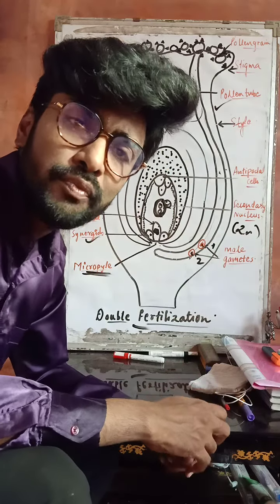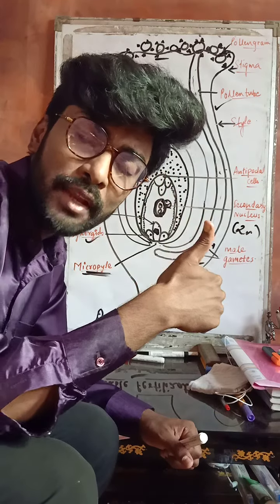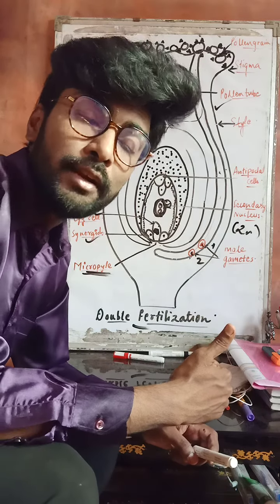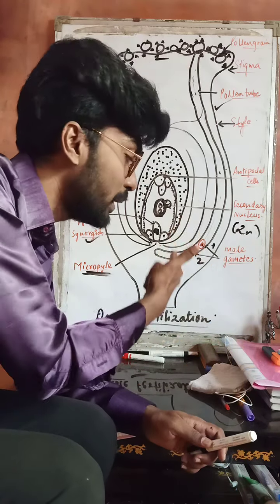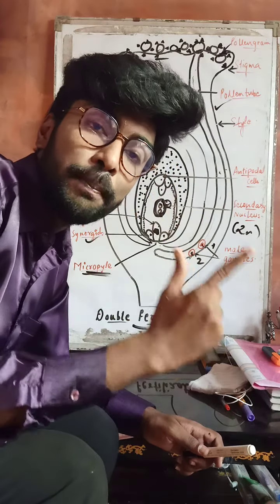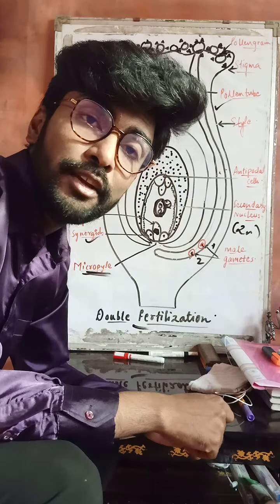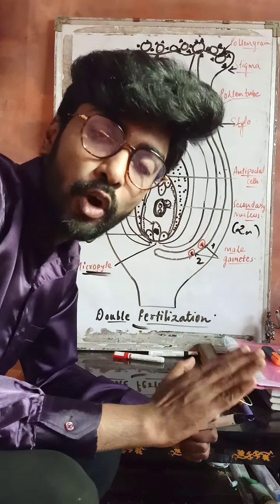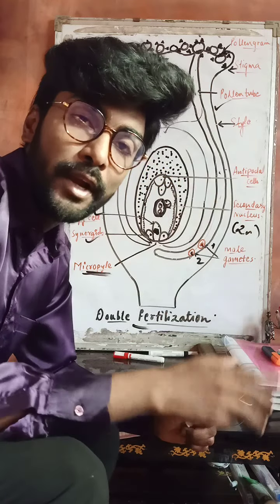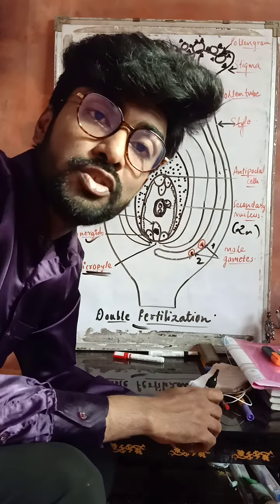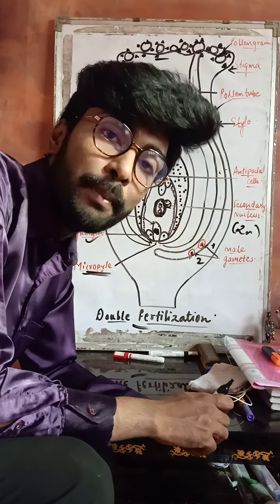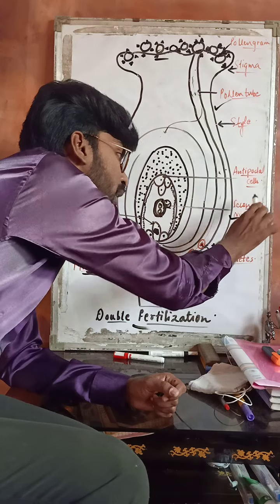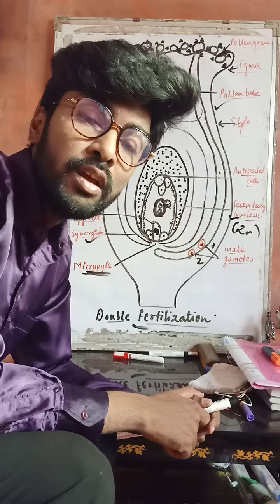Now let's talk about the significance of double fertilization. Number one, double fertilization is the characteristic feature of the angiosperms. All the highly evolved flowering plants generally show the method of double fertilization. The second point, the diploid condition of the zygote is maintained. Whatever zygote is formed by the egg cell, that diploid condition will be restored, right? Third point, the endosperm which is formed provides nourishment to the developing embryo. This is the embryo sac. So for the development of the embryo, the endosperm is going to provide the nourishment.